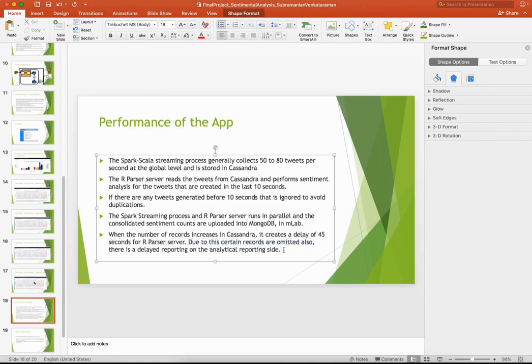That means the data might have been created at 1:45 p.m. and 10 seconds. When I am running the R parser, it reads the data of 1:45:10 at 1:45:20. By the time it reports the data of 1:45:10 in the Shiny App server, in the Shiny Apps analytical UI, I'm getting the data of 1:45:10 at almost the 1:45:50 second. That means there is a delay of around 45 seconds when the load increases on the Cassandra DB. This is the performance of the app at present.